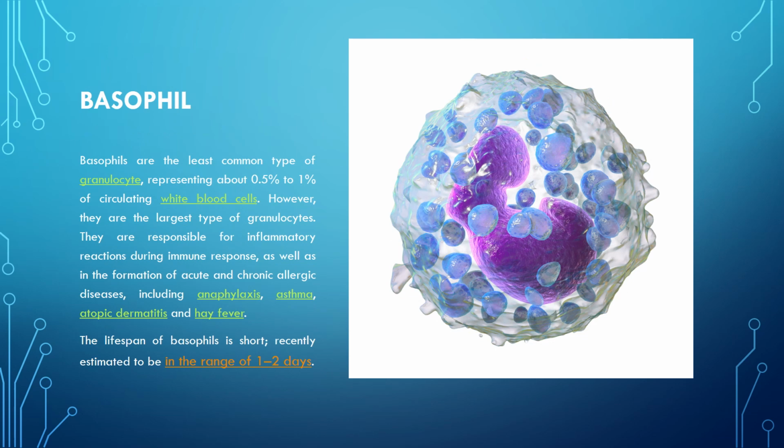Basophils. Basophils are the least common type of granulocytes, representing about 0.5% to 1% of circulating white blood cells. However, they are the largest type of granulocytes. They are responsible for inflammatory reactions during immune response, as well as formation of acute and chronic allergic diseases, including anaphylaxis, asthma, atopic dermatitis, and hay fever. The lifespan of basophils is short, recently estimated to be in the range of 1 to 2 days.